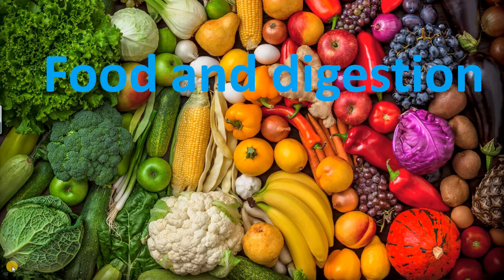So the first chapter you will be learning in 4th standard science is food and digestion. Right? You can see the background of this image. What can you see? So many things in there. You can see vegetables, you can see fruits. What are all these things, children? What do we do with all these things?